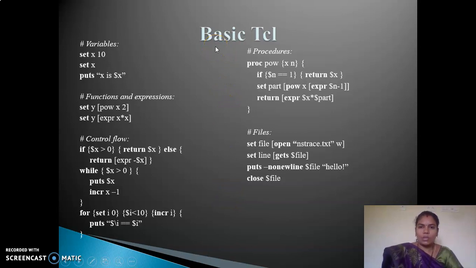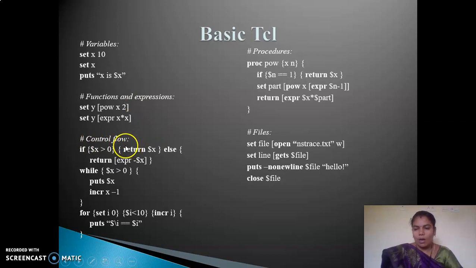So our NS2 script is saved with the .tcl extension. Say for example, I am going to set a variable x, and x is equal to 10. I am assigning x equal to 10, and I am displaying it on screen with puts x is $x, which will print the value of 10 on the screen. Functions and expressions. First one is the variable declaration. Second one is we can define our own functions and expressions, like set y, expression x into x, which is nothing but the power of 2 calculated here.